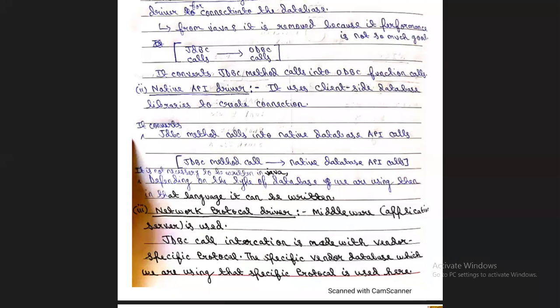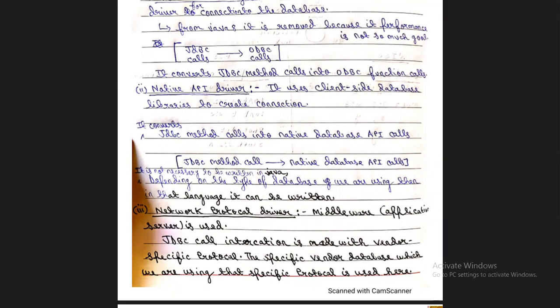In the first type, the JDBC ODBC driver, the main working is that it converts JDBC method calls to ODBC function calls. In the next type, the native API driver, it converts the JDBC call to native API calls. And in this third type, the network protocol driver, it is mainly used in the middleware or application server, and its main function is to make the JDBC call interaction with the vendor-specific protocol.